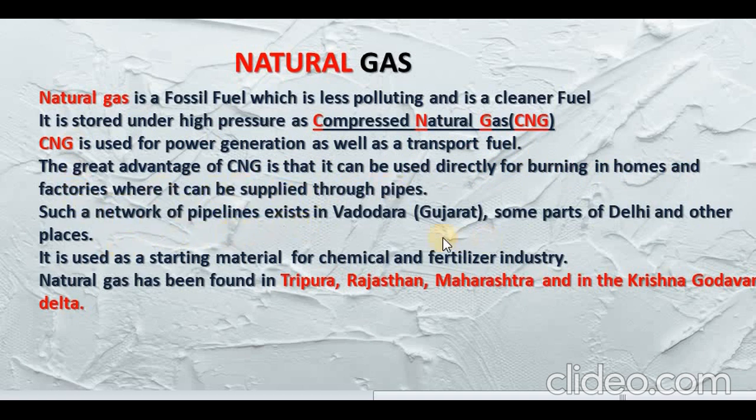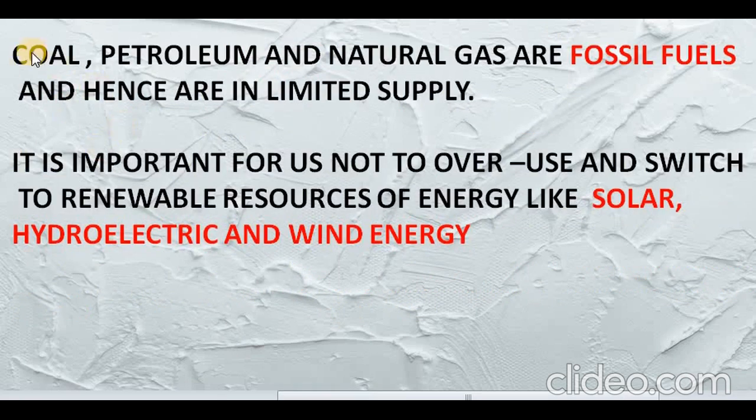Such a network of pipelines exists in Vadodara, Gujarat, some parts of Delhi, and other places. Natural gas is used as a starting material for chemical and fertilizer industry. Natural gas has been found in Tripura, Rajasthan, Maharashtra, and in the Krishna Godavari Delta. We have to remember that coal, petroleum, and natural gas are fossil fuels and hence are very limited in supply. So it is very important for us to use them wisely and not to overuse them because they are going to be depleted soon. And we should switch to renewable resources of energy like solar energy, hydroelectric energy, and wind energy.